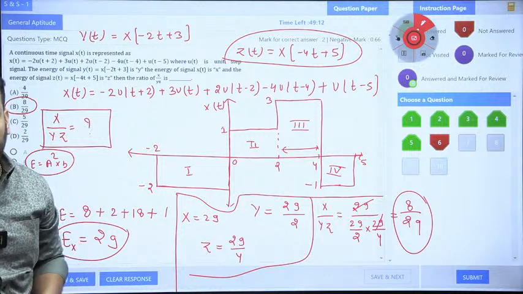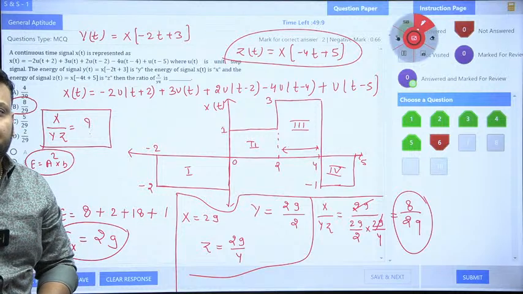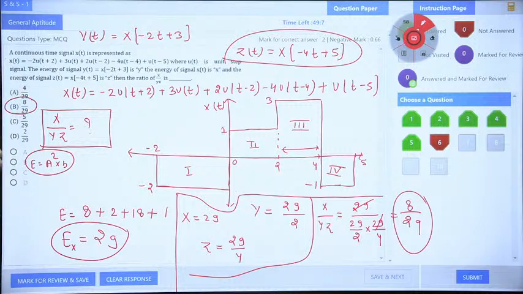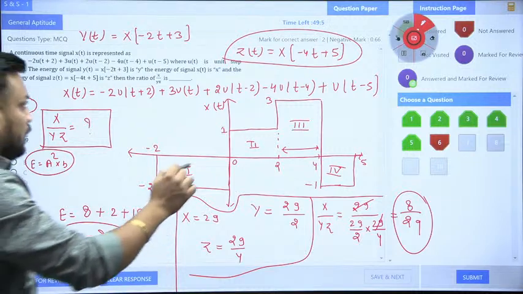Shabash. Very good. You have the good concept of signals. Now, option B is correct. Naveen got option number B. So option number B is correct. Now I will click on option B here.